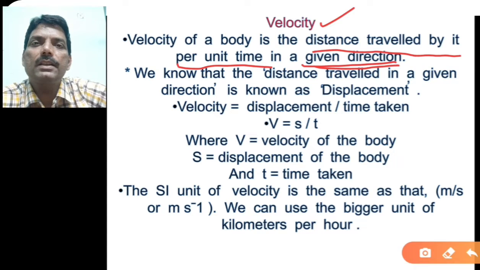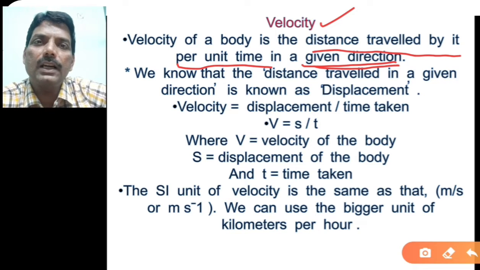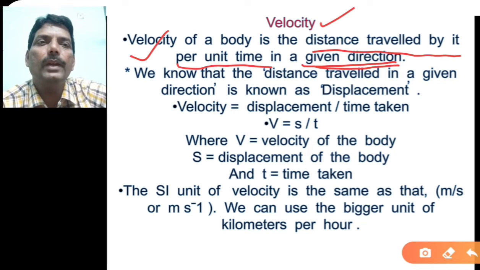Then if the object is moving 50 km per hour from one point to another point in a straight highway, it itself indicates that it has a particular direction. Therefore in this case you have magnitude, that is 50 km per hour, as well as the direction, which is nothing but a straight line or straight path, or you can say the straight highway. So that speed now becomes the velocity. That is the difference between speed and velocity.